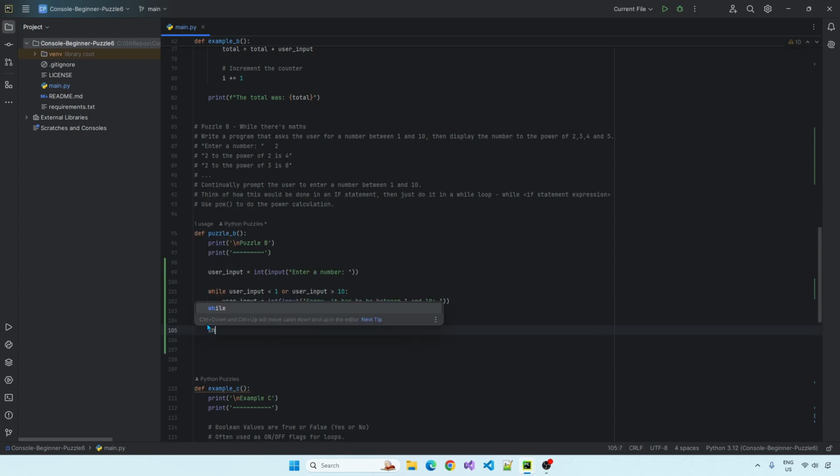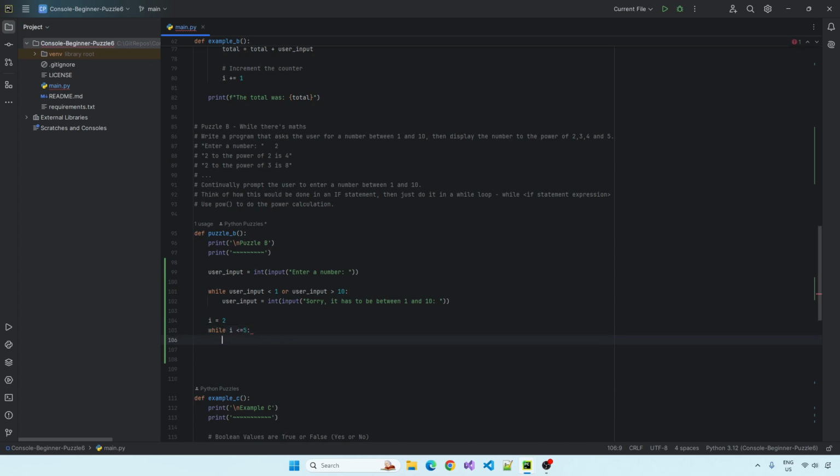So yeah, let's do that. Well, I is, so we want it to be less than or equal to 5, right? We want it to stop at 5. You could also just do less than 6. But I like that syntax. I don't know why, but I do like that.